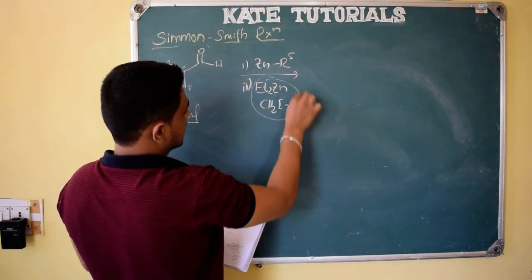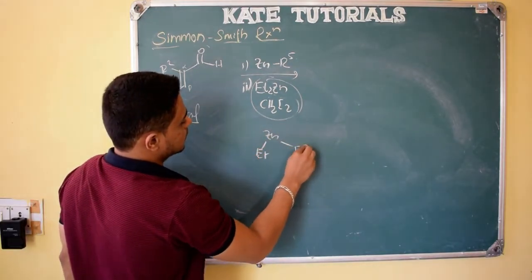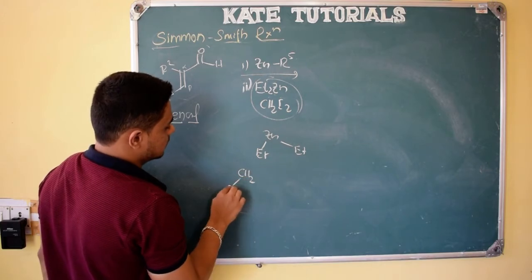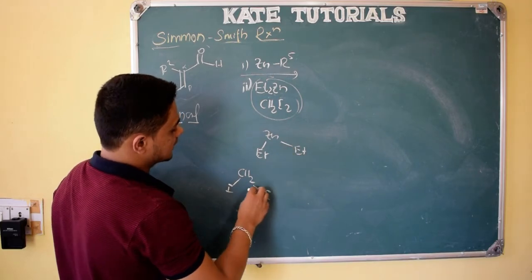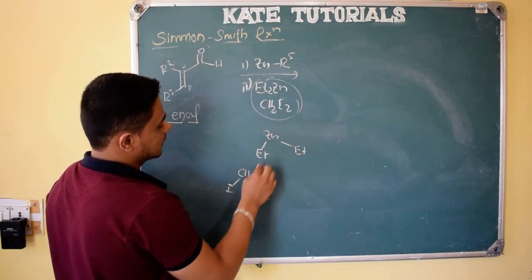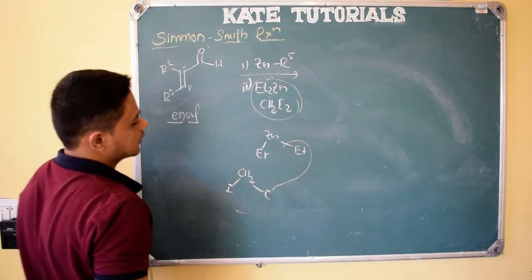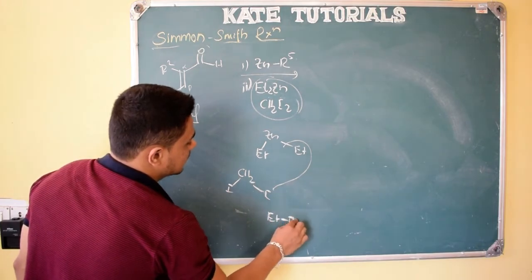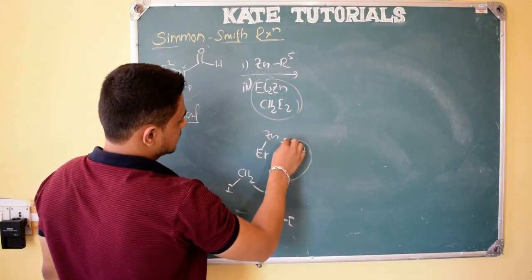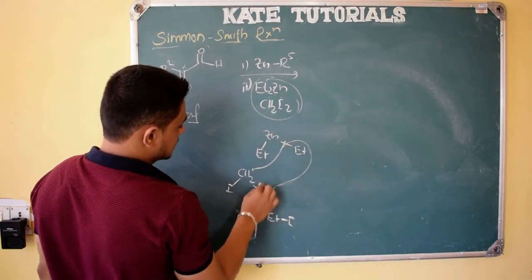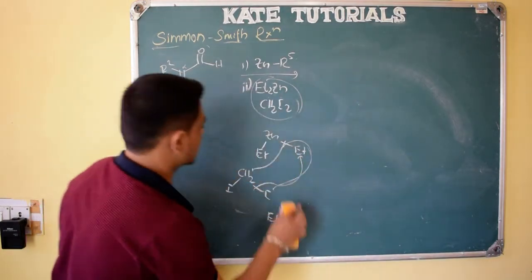Here it will do something like an SN2 reaction. What happens is that zinc and Et will be coordinated, and here CH2I2. So what happens? It will do something like a disproportionation reaction, in such a way that these two will link. CH2 will link and ethyl will go with this iodine, forming EtI. Like this it will form Et plus, and that will coordinate with this, and this iodine will move with electron density and coordinate with zinc. I hope you are getting it, right?